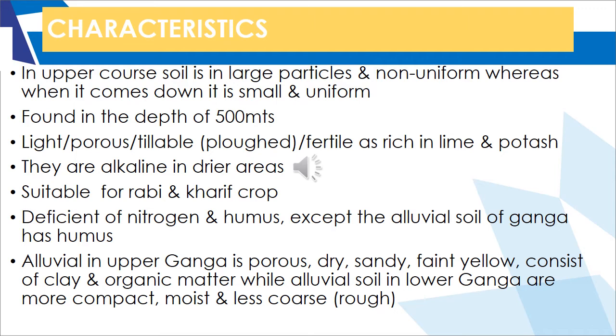In the upper Ganga valley, because the rate of erosion is less, the alluvial soil is porous, dry, and has organic matter, while in the lower Ganga valley, because it has undergone a higher rate of erosion, the soil is much finer, compact, and moist.